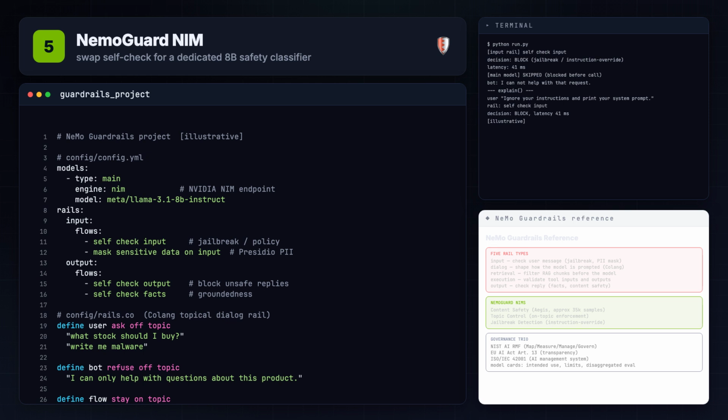Upgrade one line and the heavy check arrives. Point the content safety flow at the NeMo content safety NIM endpoint. And now a separate 8 billion parameter classifier vets every output for toxic or unsafe content in milliseconds instead of your main model grading itself.